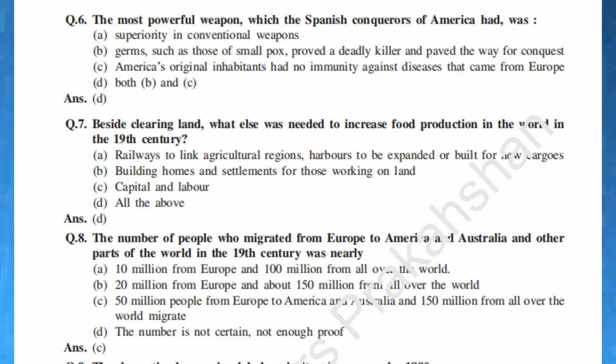Q.8. The number of people who migrated from Europe to America and Australia and other parts of the world in the 19th century was nearly A. 10 million from Europe and 100 million from all over the world. B. 20 million from Europe and about 150 million from all over the world. C. 50 million people from Europe to America and Australia and 150 million from all over the world migrate. D. The number is not certain, not enough proof. Ans. C.